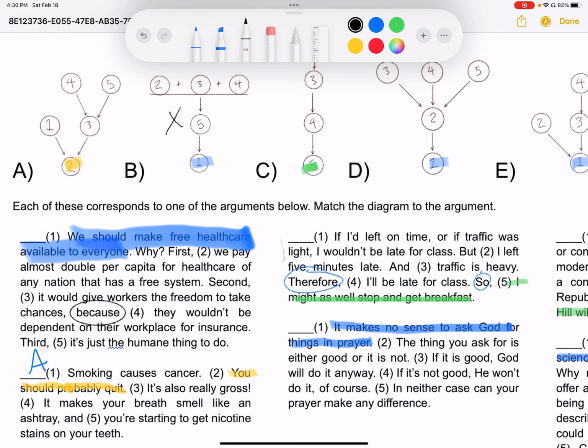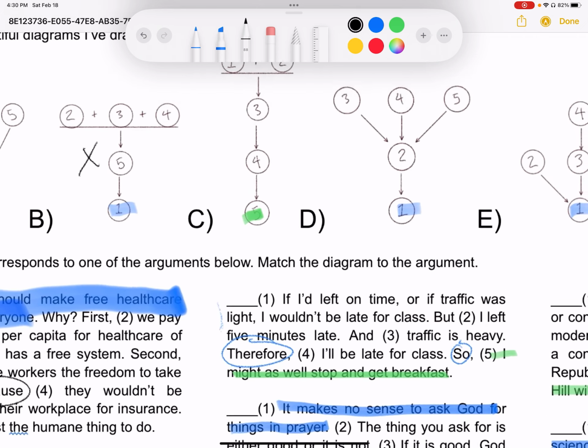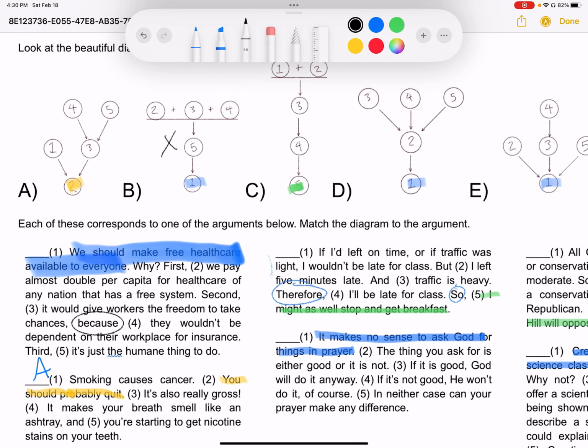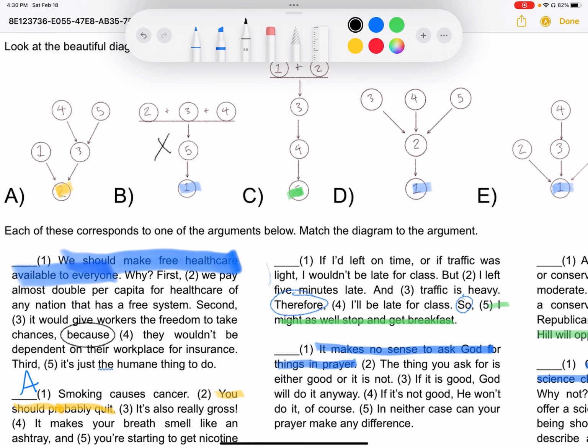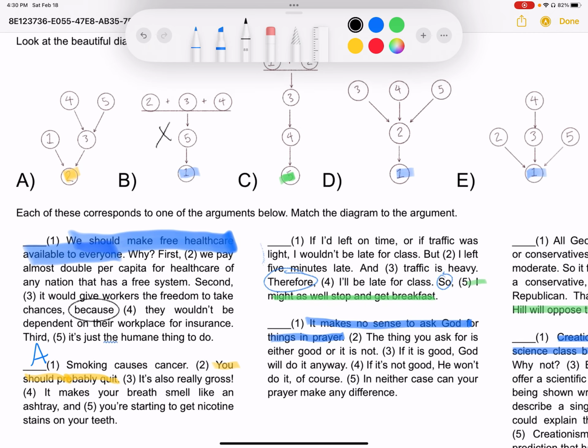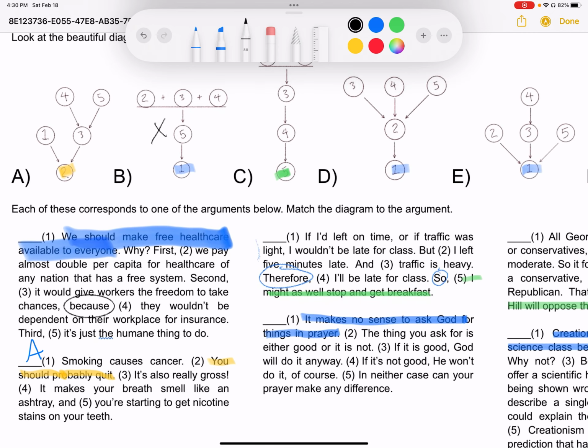Look at D. Starting with proposition 3, it would give workers the freedom to take chances, and that's why we pay almost double per capita for healthcare of any nation that has a free system. That doesn't really make sense, does it? They wouldn't be dependent on their workplace for insurance, and that's why we pay almost double per capita. That doesn't make sense either. It's just the humane thing to do, and that's why we pay almost double per capita. No, those aren't good reasons to believe it, right? So that's not the right answer.